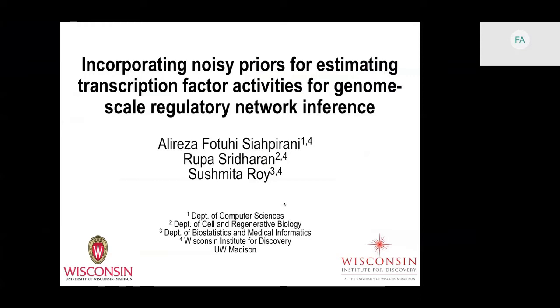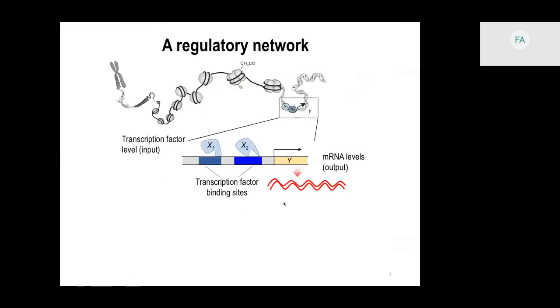Today I'm going to talk about incorporating noisy prior for estimating transcription factor activities and how we can use these estimated TF activities to infer better regulatory networks. Regulatory networks model how regulatory proteins can control the expression of target genes. For example, here we show two transcription factors, X1 and X2, that bind to the promoter of a target gene and induce its expression. We depict these regulatory programs using directed graphs like this.